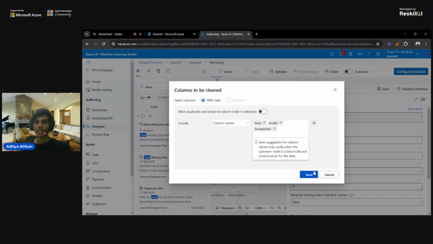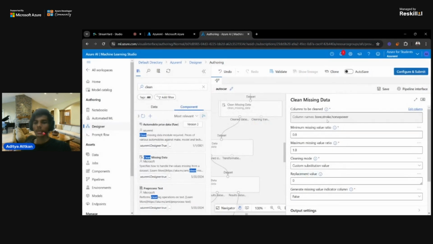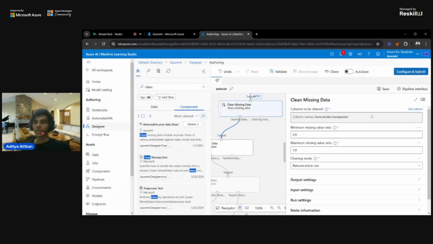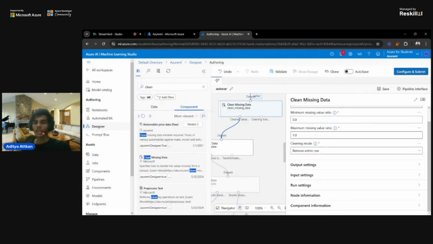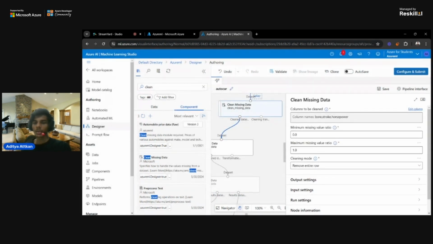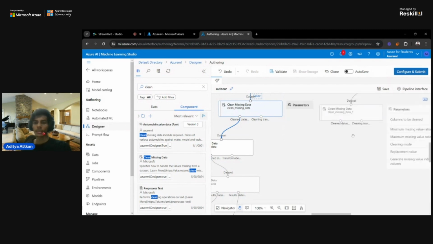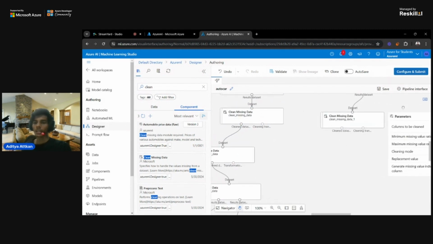You can add these parameters and save. Also, the maximum missing value ratio is 1.0, the minimum is 0, and the clean mode is remove entire row. So now we are ready with clean missing data.